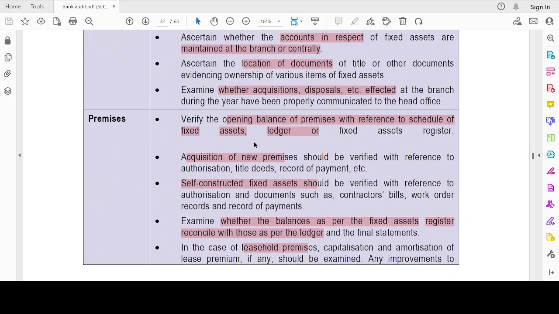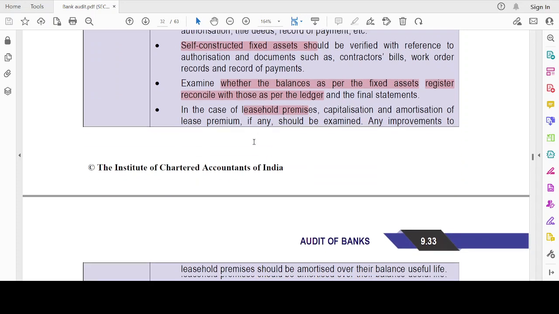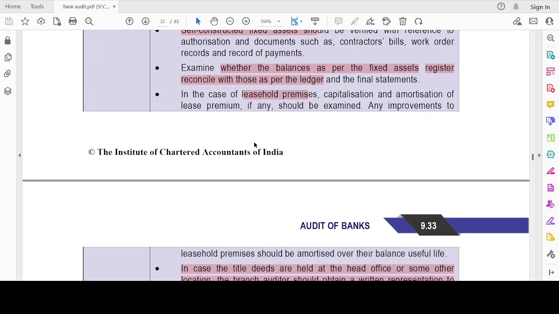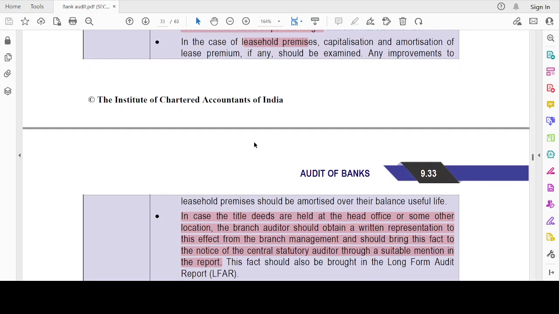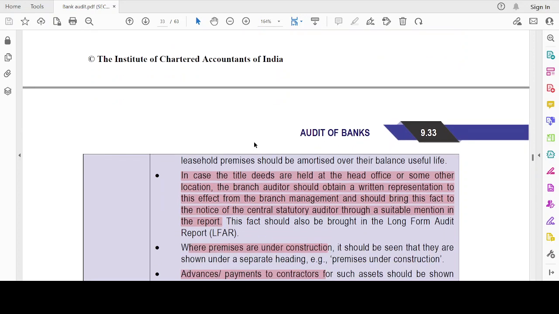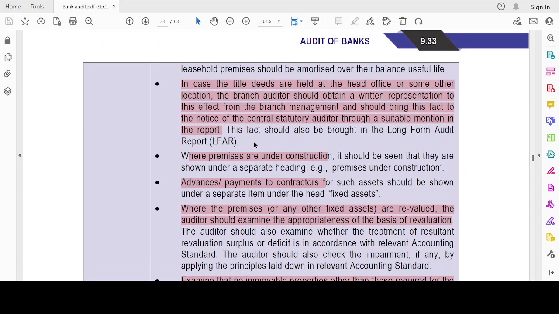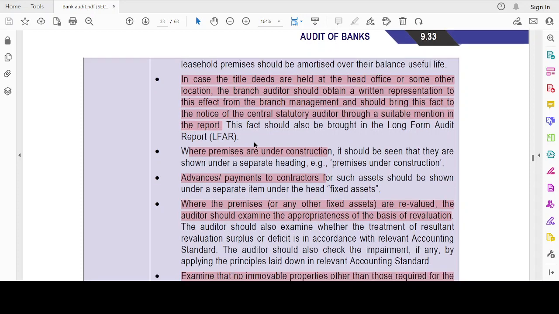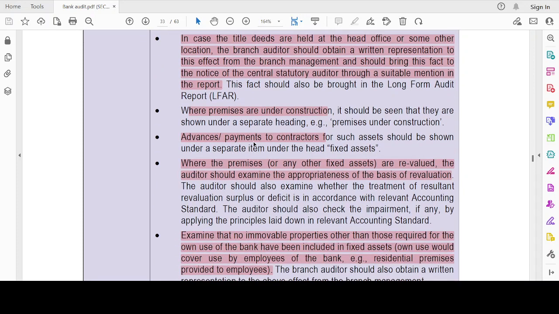With respect to the provisions, what are the things? Opening balance, purchases, self-constructed assets should match with the fixed asset register. In the case of leasehold premises, all the improvements should be capitalized or amortized over the useful life, and title should be in the name of the bank. Premises under construction should be properly shown under the heading capital work in progress, and should be properly valued. Advance payments to contractors should be shown under the head fixed assets. Okay, such advances should be shown under fixed assets itself.